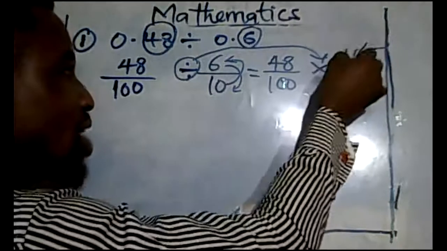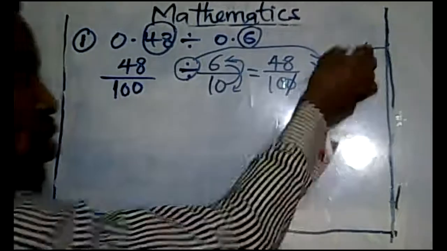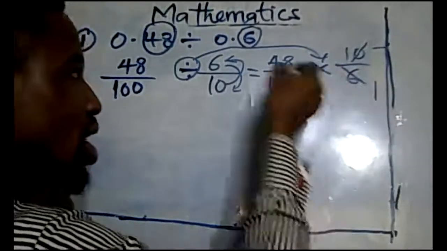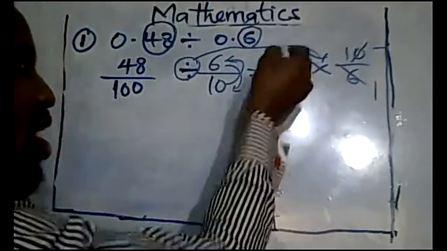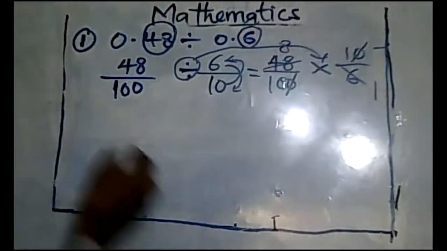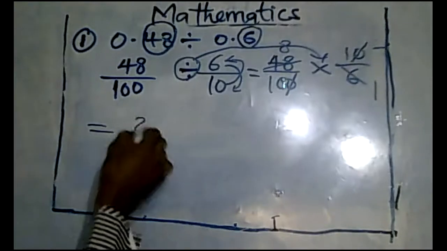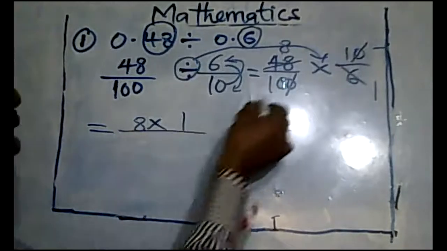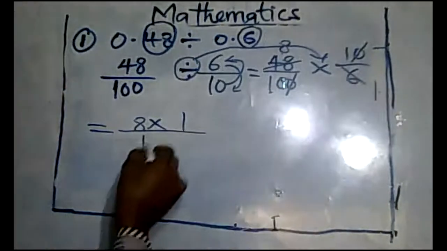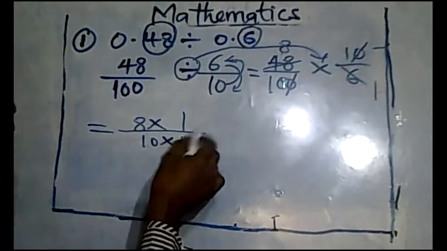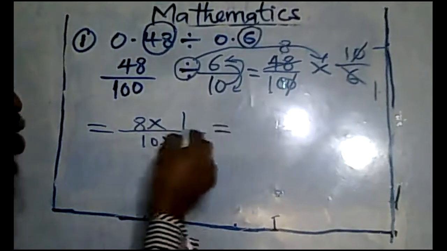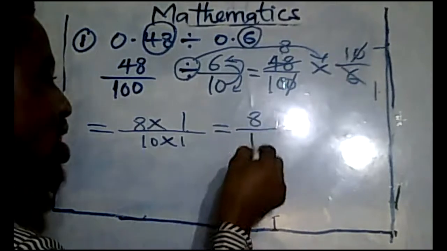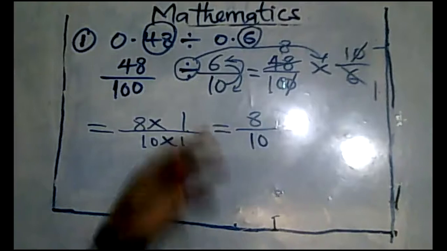So 0 can cancel 0 over here. Okay? 10 cancels 10 over here. 6 can also go here. 6 in 48 is what? 8. Okay? So what you now have is 8 times 1 up here over 10 times 1 down here. What is 8 times 1? 8 times 1 is 8. What is 10 times 1? 10 times 1 is 10. So quickly, what would this answer give you?